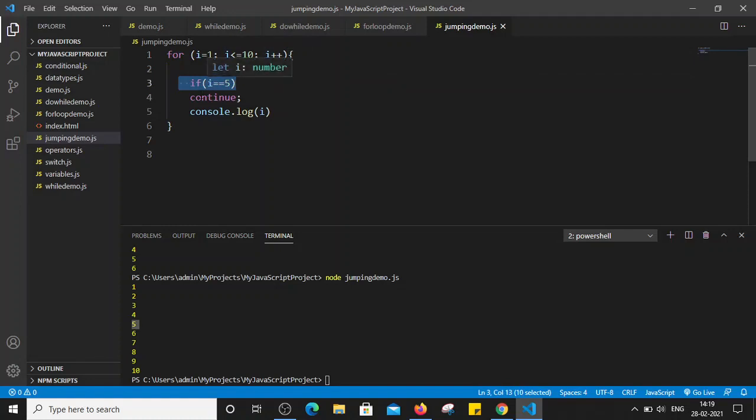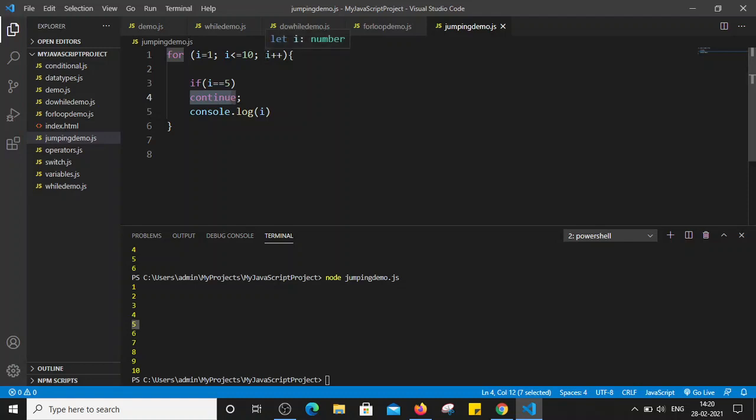So the value of I is 5. Then it will execute the continue. So what it will do, it will not go to the next statement. It will not print the value of I, that is 5. It will directly skip and again increase the value of I by 1. So it will basically skip that iteration and go directly to the increment. So as soon as the value of I becomes 5, it will go to the continue and increase the value of I one more time.